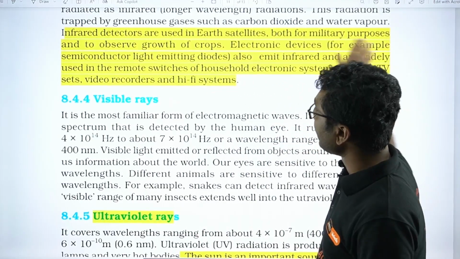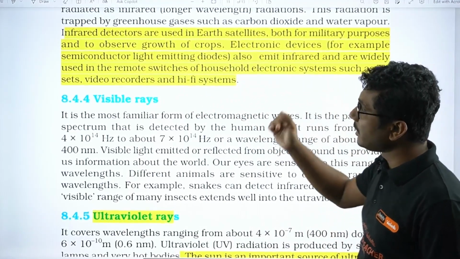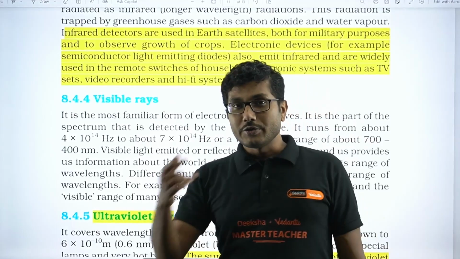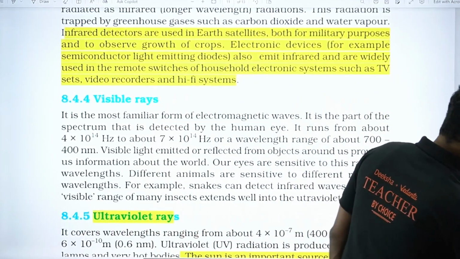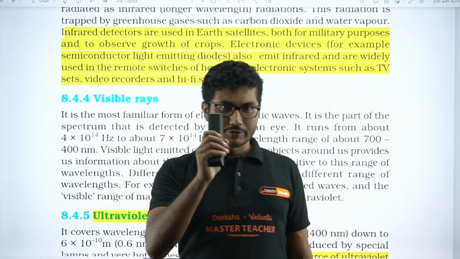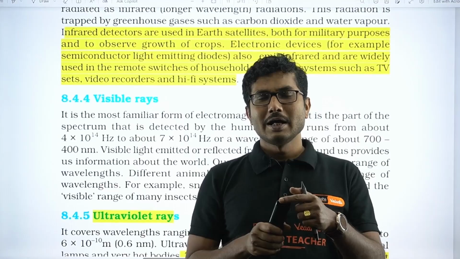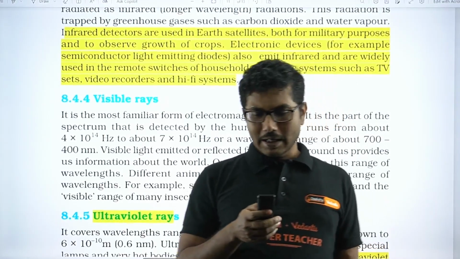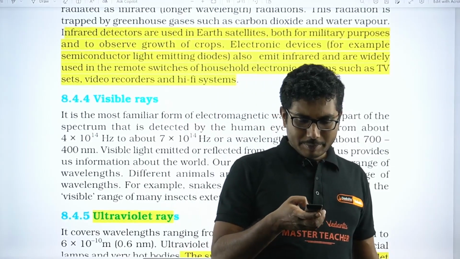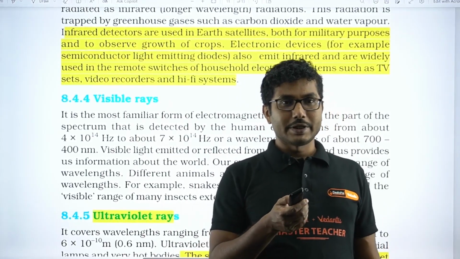Electronic devices, for example semiconductor light emitting diodes, also emit infrared and are widely used in remote switches. If you look at a remote control, let me show you. This is a remote control device, and here there is an infrared light. You cannot see this with your naked eye, but if I press a button, let me know if you are able to see it or not.